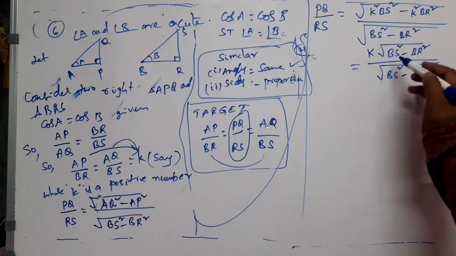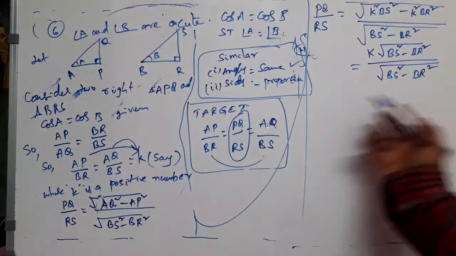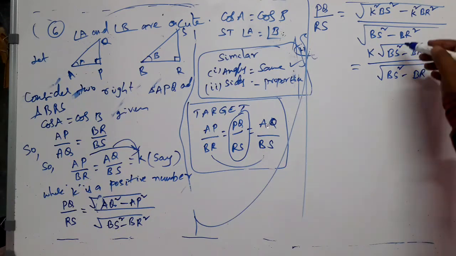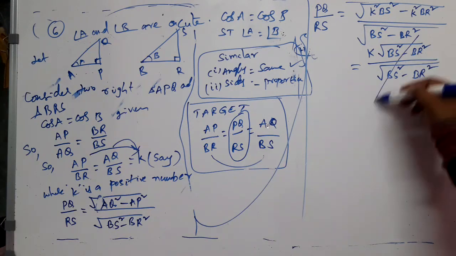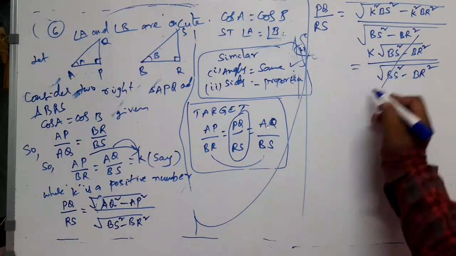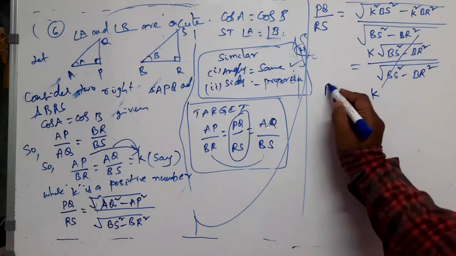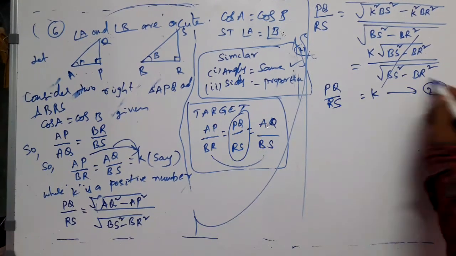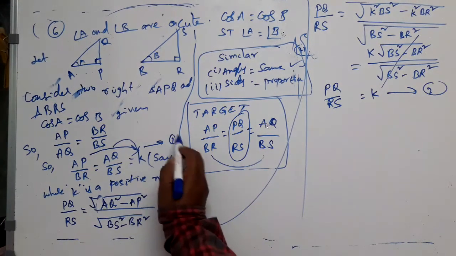When you simplify it, BS and BR are lengths of some sides, right? Numbers only. This is also a number. These two are same, so you can cancel these two. So what will be remaining here? K. So PQ by RS is equal to K. Let us say this is equation 2 and this is equation 1.